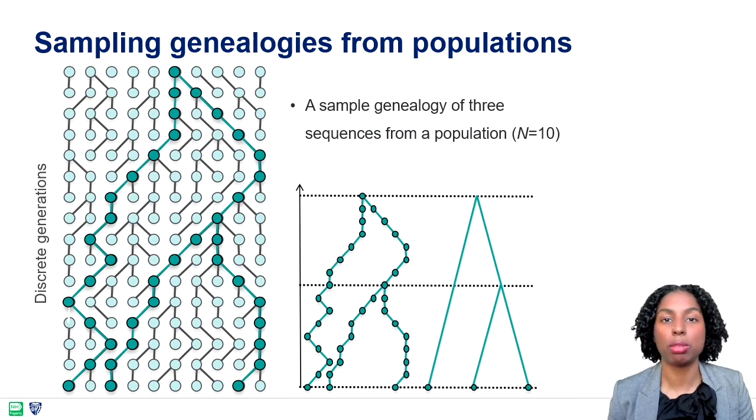Here we have a sample genealogy of 3 sequences from a population of 10 individuals. Now we can clearly see when coalescent events occur and estimate the time for coalescence.